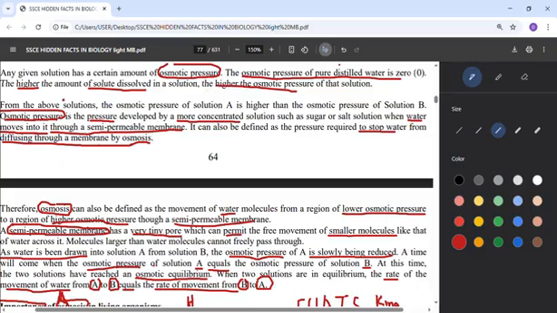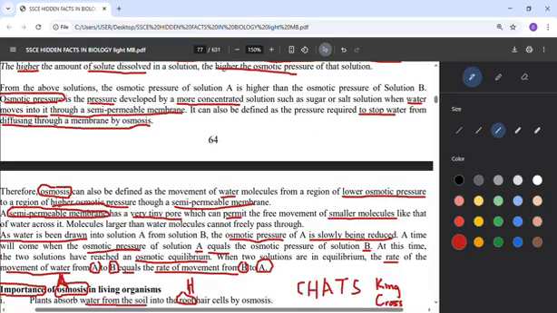Just like when you take peppery food, too much pepper, you begin to demand water. That water demand is what we call high osmotic pressure. So it is pressure looking for water. Now from the solutions I've just explained, we can define osmotic pressure as the pressure that is developed by a more concentrated solution. If the solution is concentrated, with too much salt or too much sugar, you need to expect water. There will be a kind of pressure.